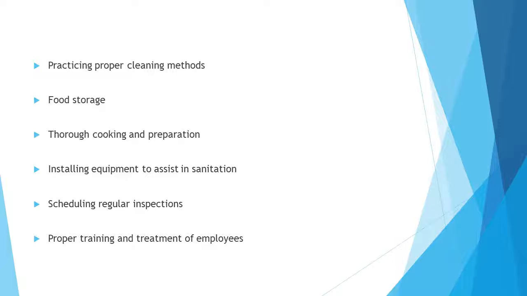Having readily available hand washing stations is a must, as our employees work constantly with both raw eggs and potatoes. This will prevent cross-contamination through the employees' hands and also increase the speed of work, since there will be no wait time to use sinks. Posting hand washing procedure posters at each hand washing station reminds employees of the proper way to clean their hands. Installing dust guards over the preparation areas will prevent physical contaminants from reaching the food.